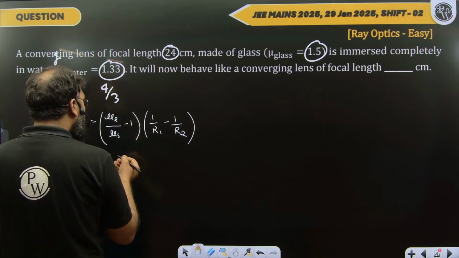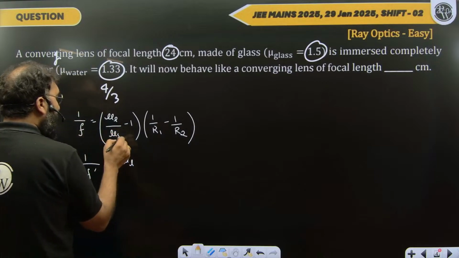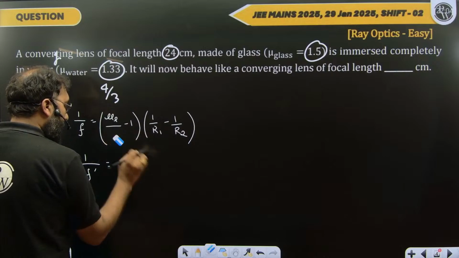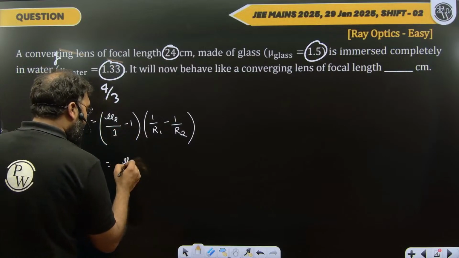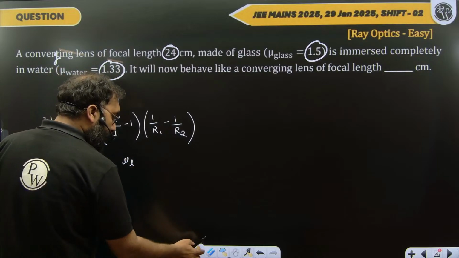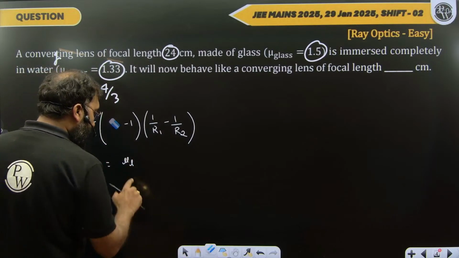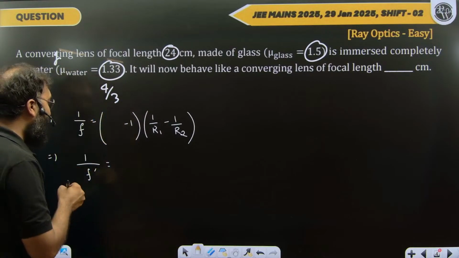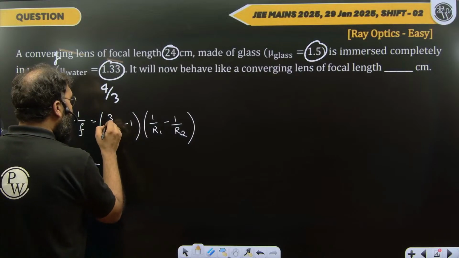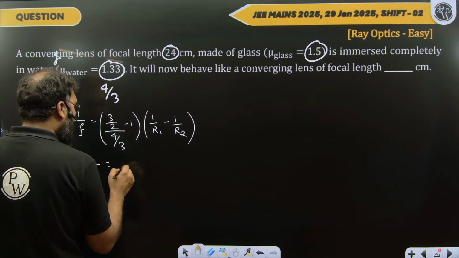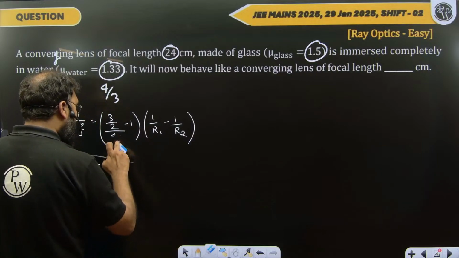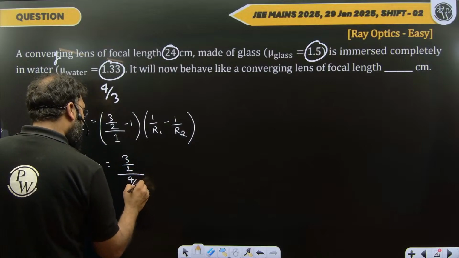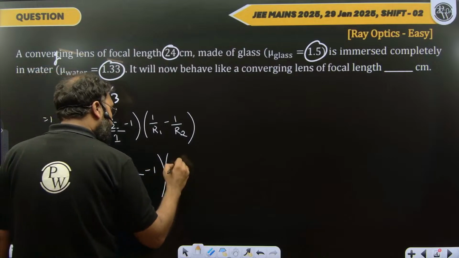Mu of lens will remain same. So initially it was air, and now it will be water. I'll just put up the values here itself. It will reduce our calculation. So I'm a lazy guy, so I don't want to do much of the calculation. So mu of lens upon 4/3, so it's water here, minus 1, and this term will remain same.